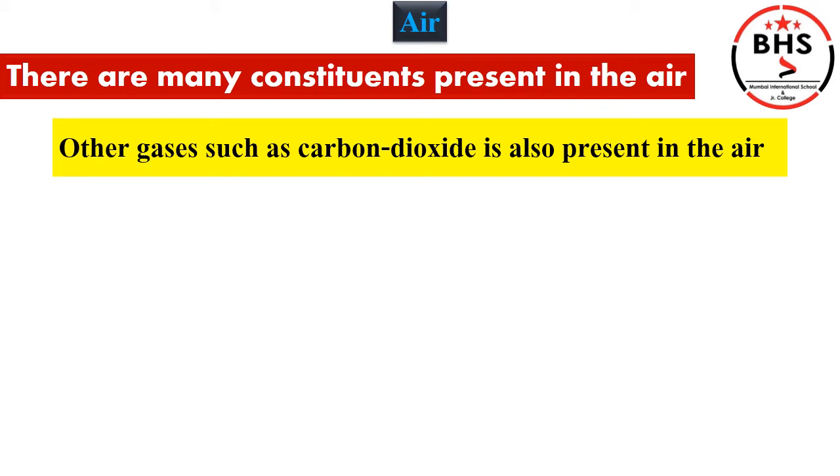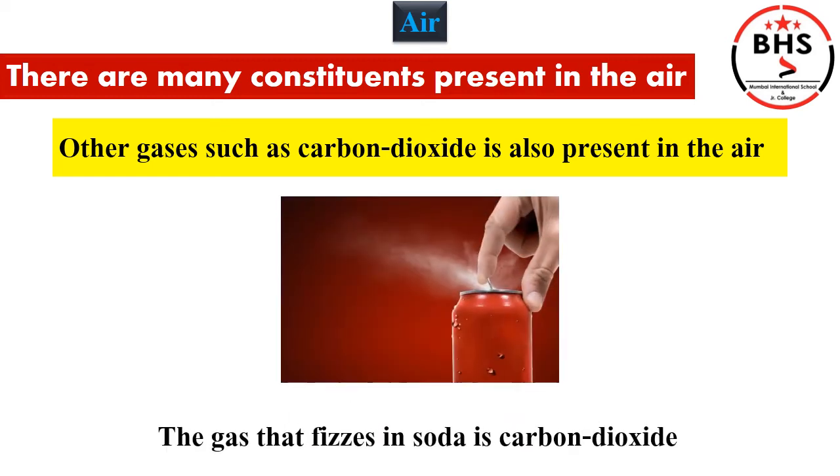Other gases such as carbon dioxide are also present in the air. Children, carbon dioxide is also present in soda that we drink. Children, the gas that comes out as soon as we open the soda can is the carbon dioxide gas.